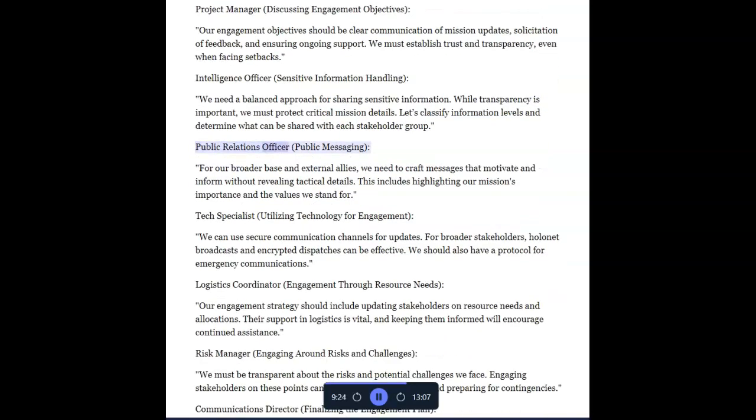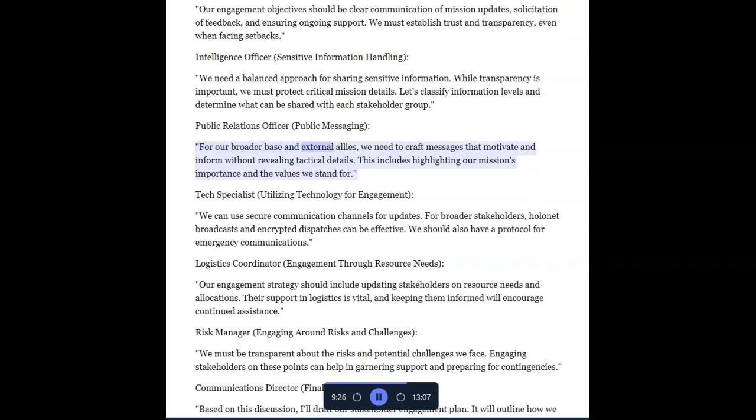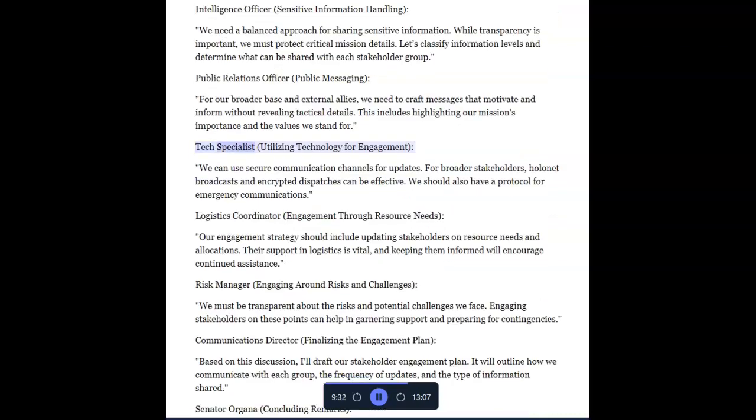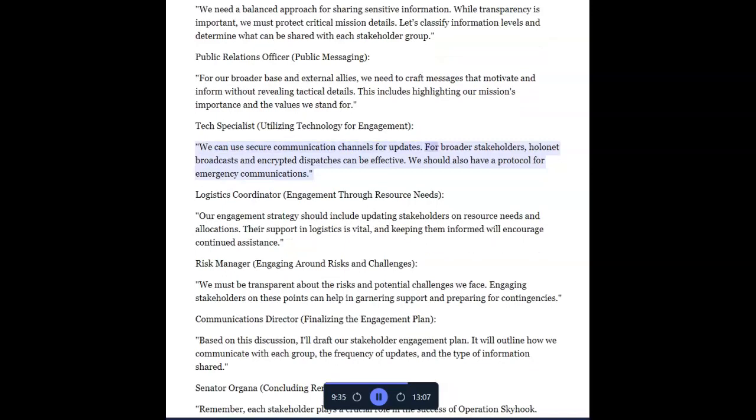Public relations officer, public messaging. For our broader base and external allies, we need to craft messages that motivate and inform without revealing tactical details. This includes highlighting our mission's importance and the values we stand for. Tech specialist, utilizing technology for engagement. We can use secure communication channels for updates. For broader stakeholders, HoloNet broadcasts and encrypted dispatches can be effective. We should also have a protocol for emergency communications.